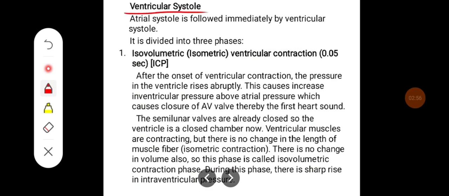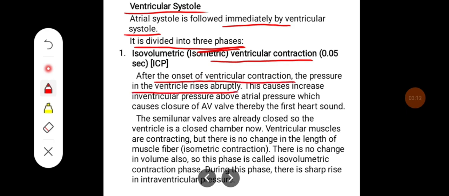Ventricular systole. Atrial systole is followed immediately by ventricular systole, and it is divided into three phases. The first is isovolumetric ventricular contraction, which is around 0.05 second. After the onset of ventricular contraction, the pressure in the ventricle rises abruptly. This causes an increase in intraventricular pressure above the atrial pressure, which causes closure of the AV valves and thereby the first heart sound.